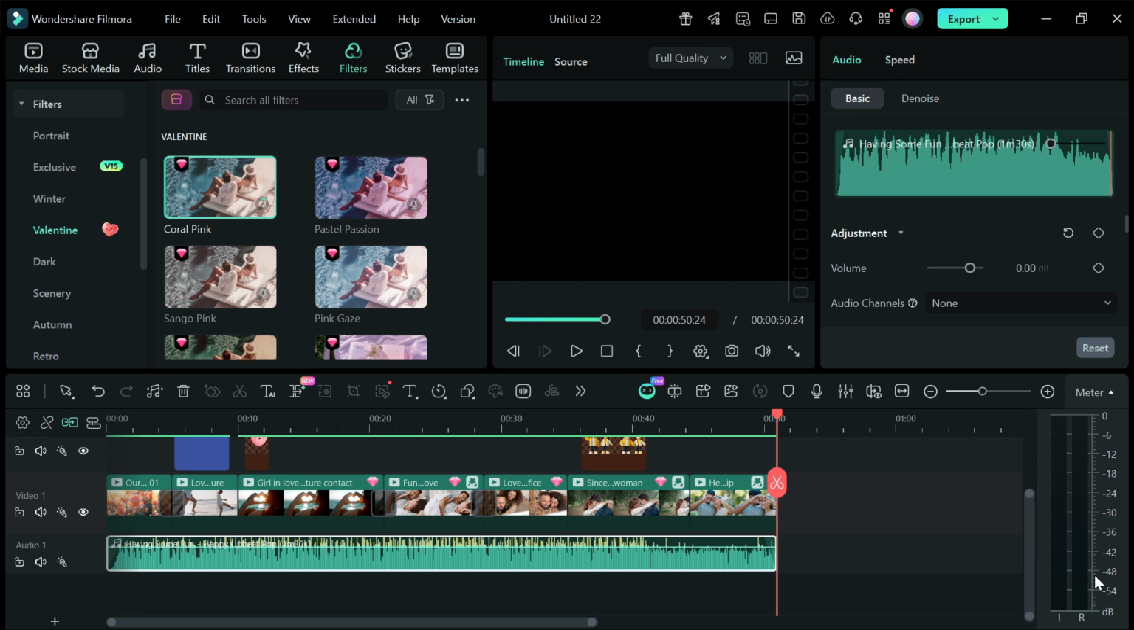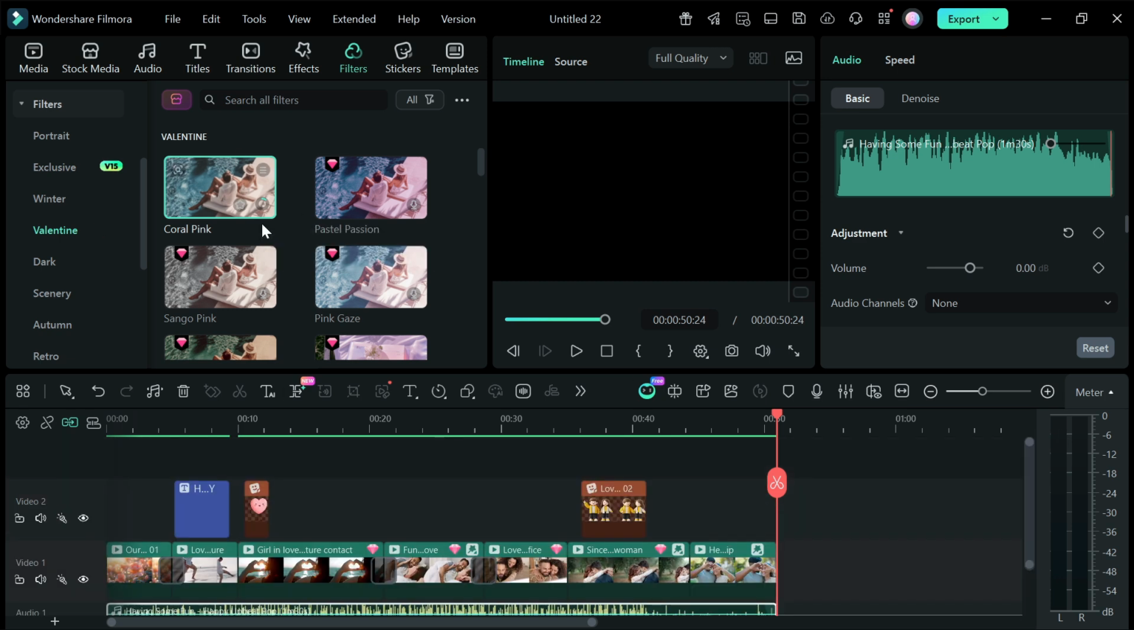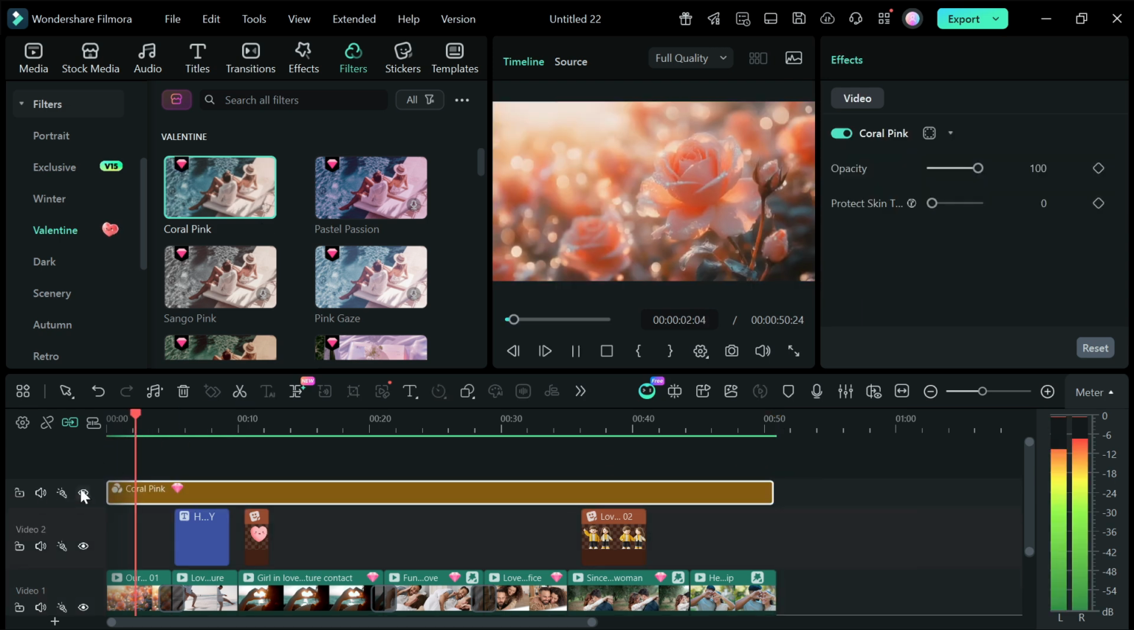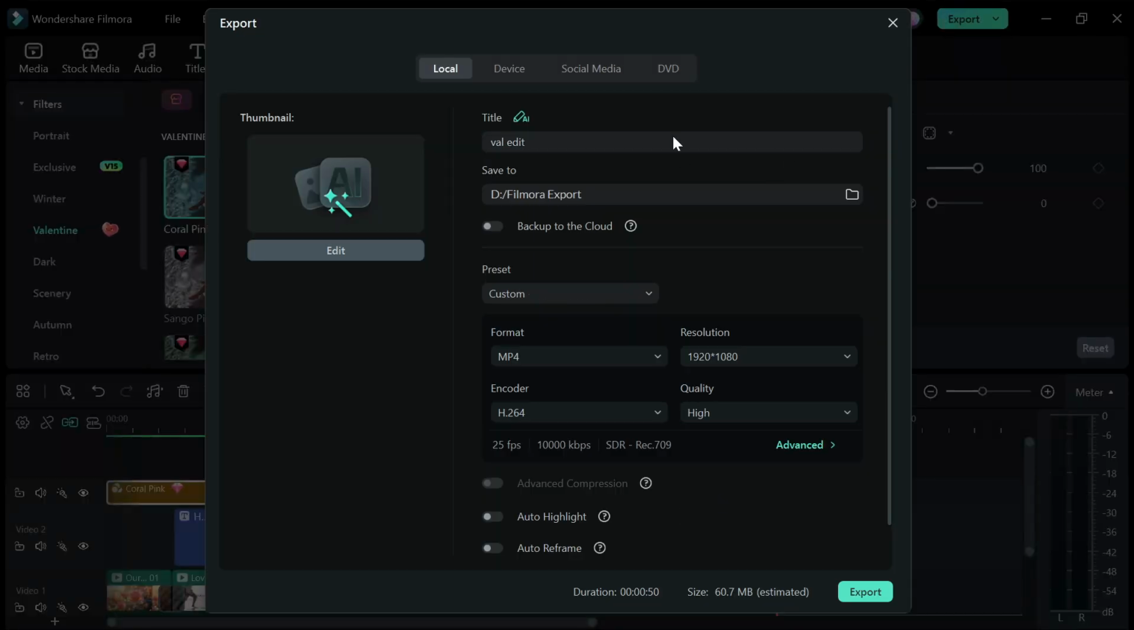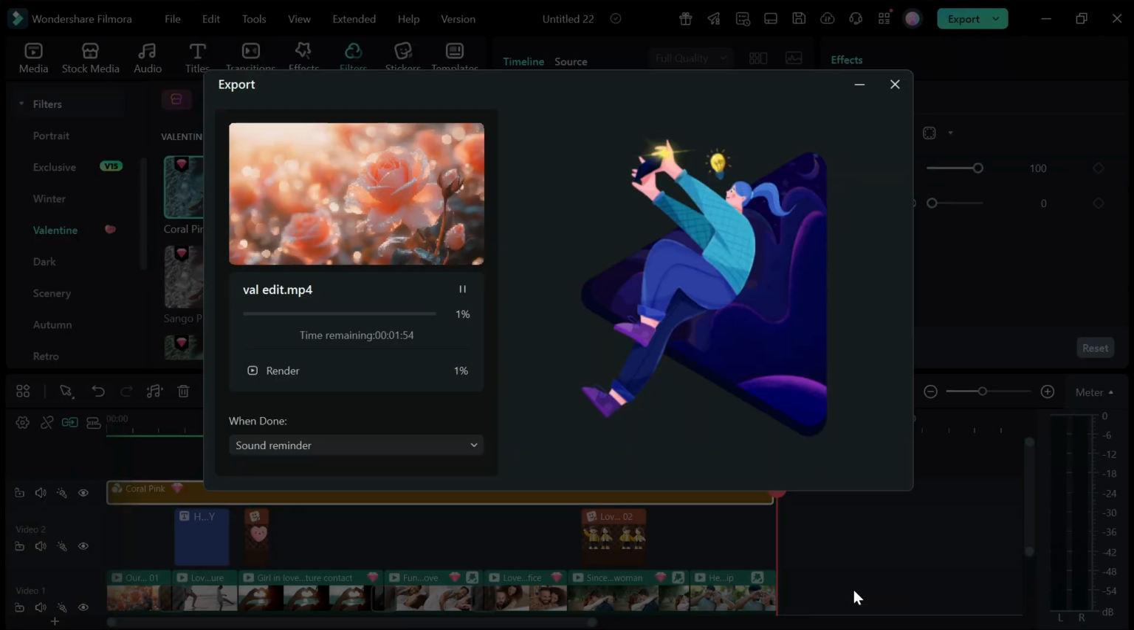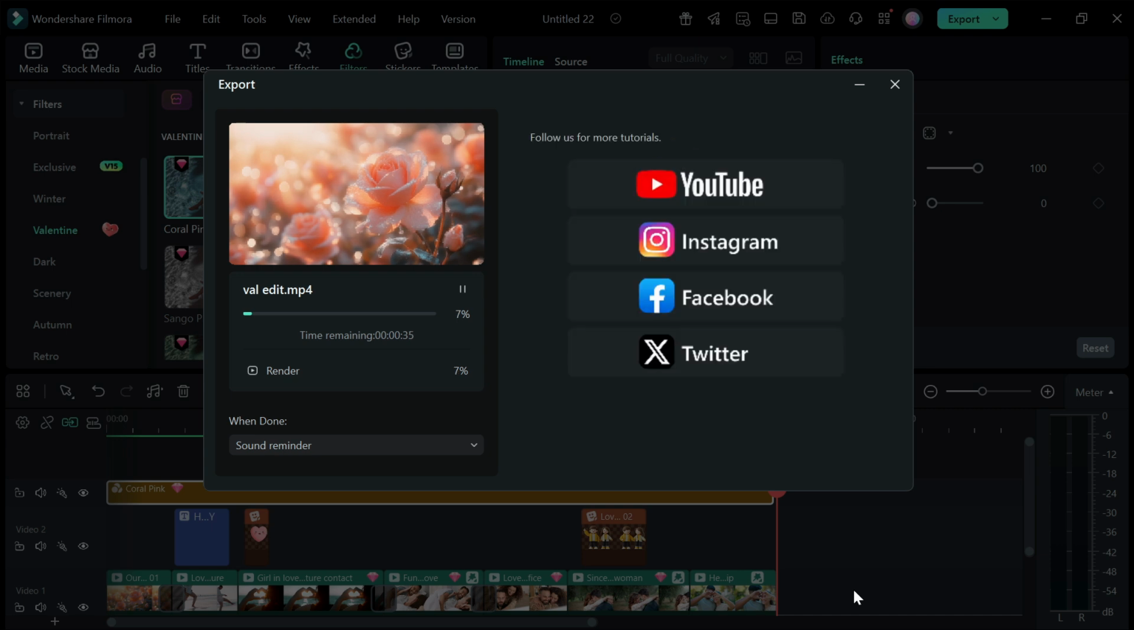Before exporting, take a moment to preview your entire video from start to finish. Look out for timing issues, abrupt transitions, or effects that feel too strong. You can make small color adjustments to give your video a warm and cohesive look. Once everything feels right, export your video using high-quality settings. And just like that, you've created a complete Valentine's Day love story using Filmora 15.